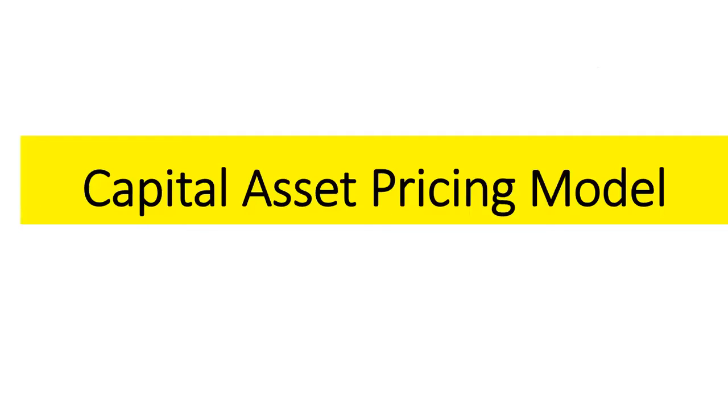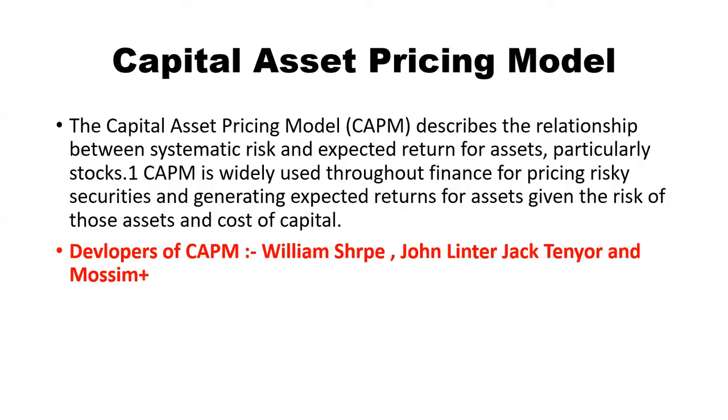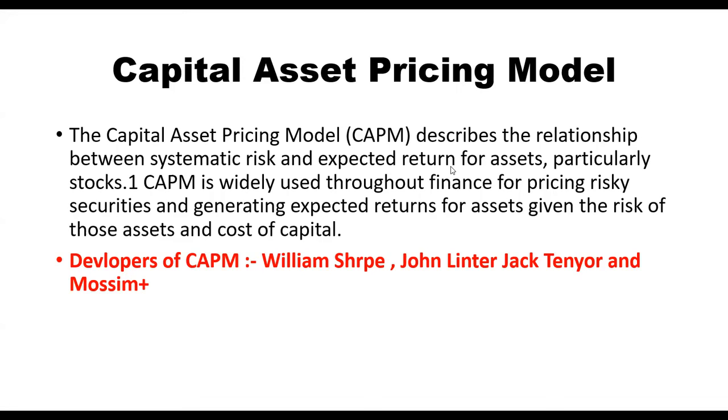Let's begin with the capital asset pricing model. Most important. The capital asset pricing model, CAPM, describes the relationship between the systematic risk and expected return from the assets, particularly the stocks. Okay. So the CAPM model describes the relationship between systematic risk and expected return for the assets. Suppose in an exam it states the relation between unsystematic risk and expected return, the statement will be totally incorrect because only the systematic risk will be considered.